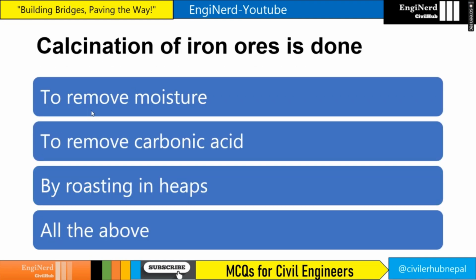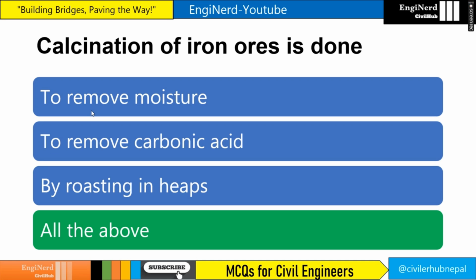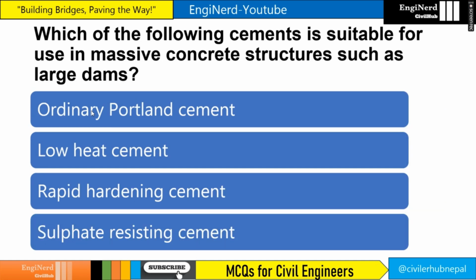Calcination of iron ores is done to remove moisture, to remove carbonic acid, by roasting leaves, all of the above. So roasting also, here you can see water and carbon dioxide are removed from ores by calcination. And also one important thing to remember is roasting will not be necessary if ore is an oxide. If ore is an oxide, you don't need roasting. All of the above is the answer.